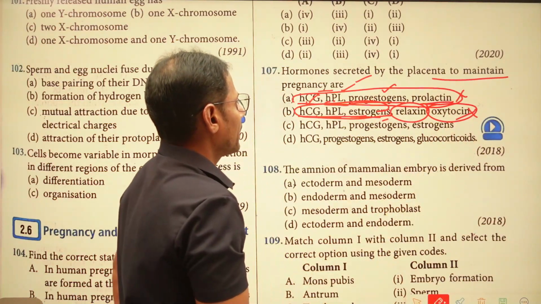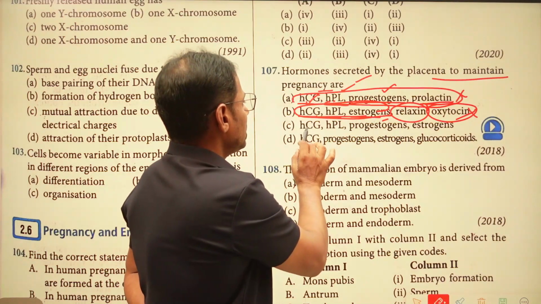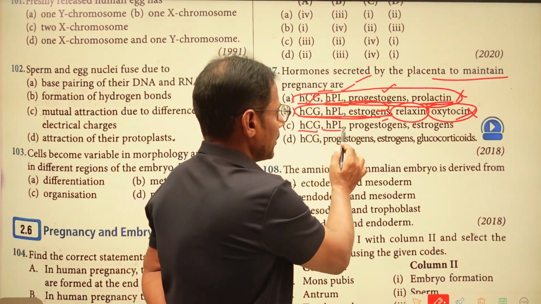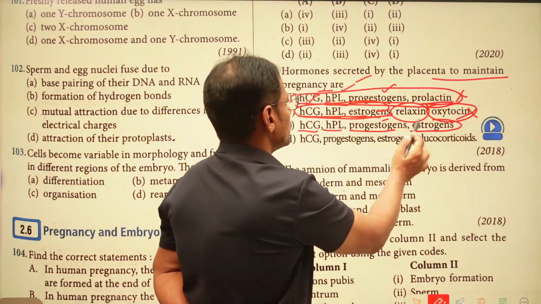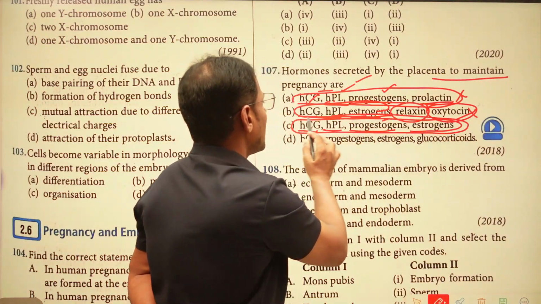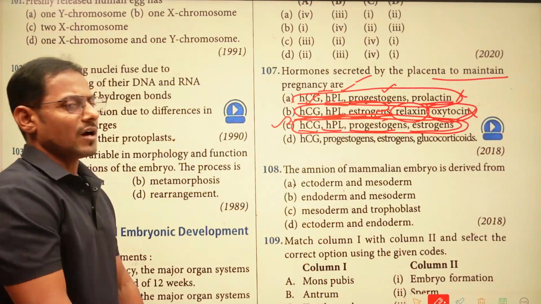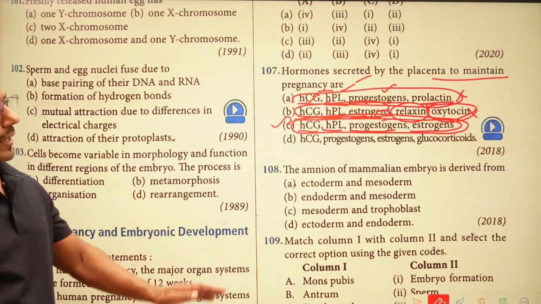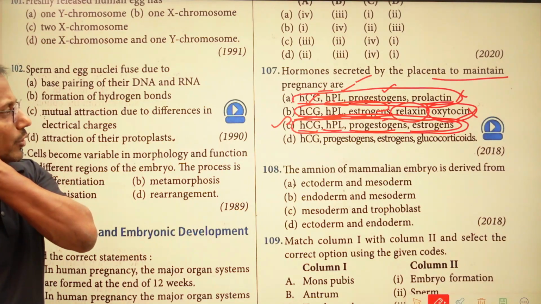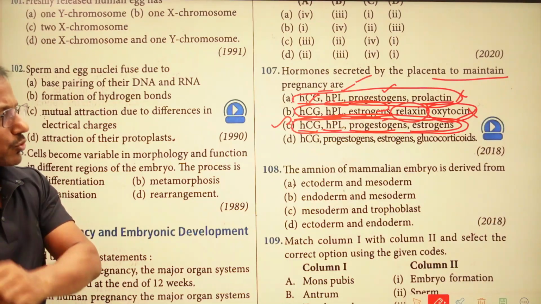This is also a wrong option. Now we can see HCG, HPL, progesterone and estrogen. This entire combination is correct. So these are the hormones which are secreted by the placenta to maintain the pregnancy: HCG, HPL, progesterone, estrogen.